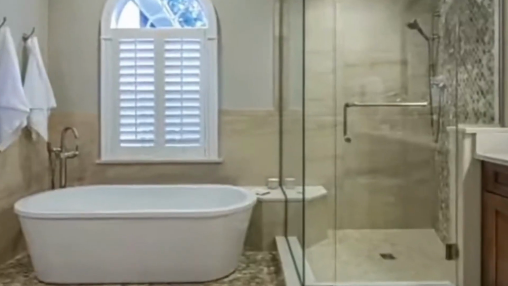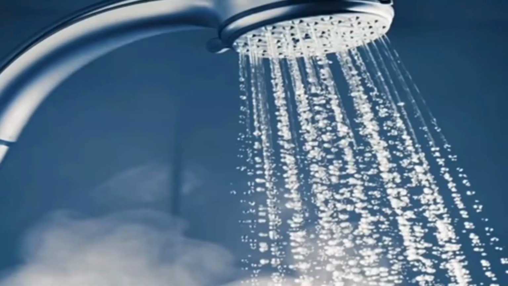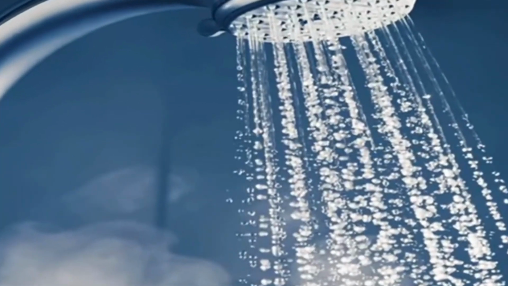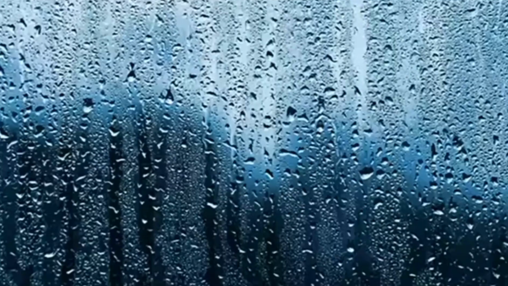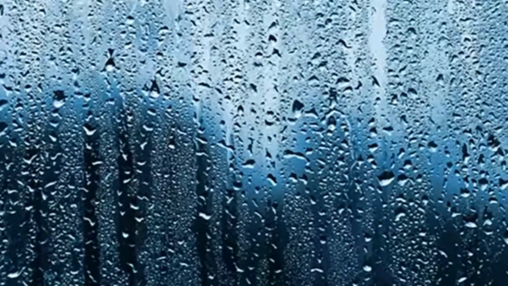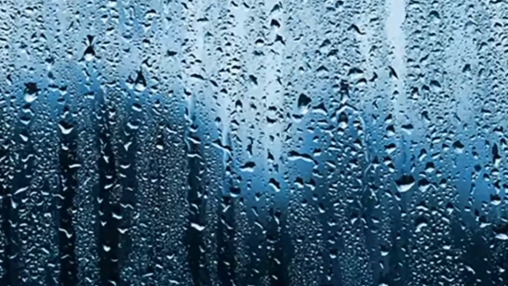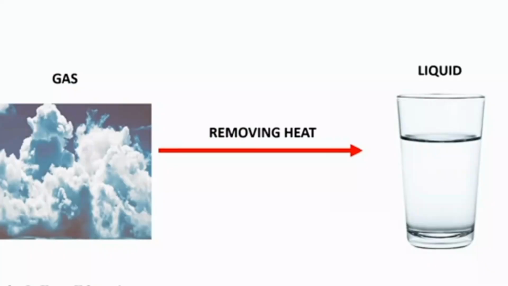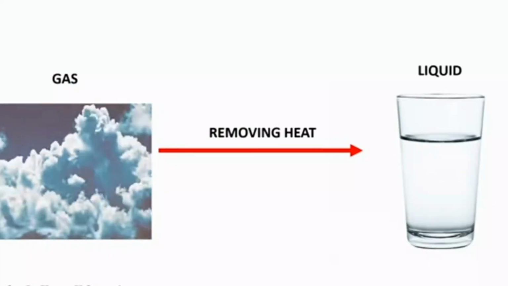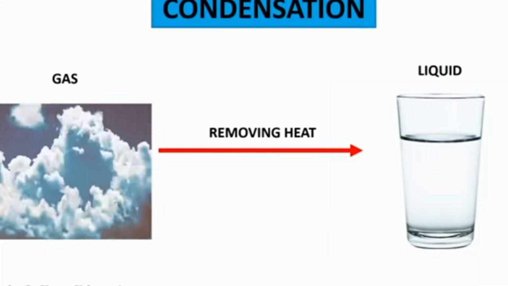When you take a hot shower in a closed bathroom, the hot water from the shower evaporates, and when the water vapors come in contact with cooler surfaces, such as the mirror, it cools and forms droplets of liquid water. In the same way, the water vapors from the hot sea or rivers move up the sky and cool down to form clouds. This process in which a gas changes to liquid is known as condensation.